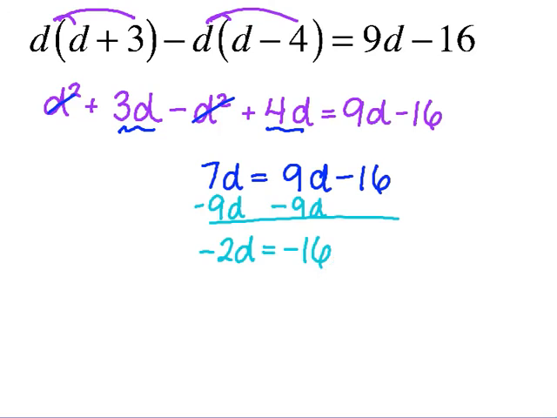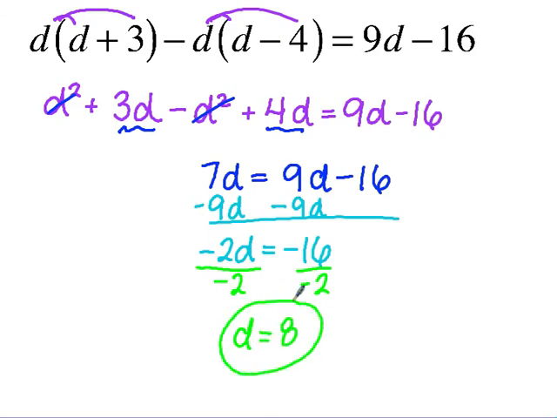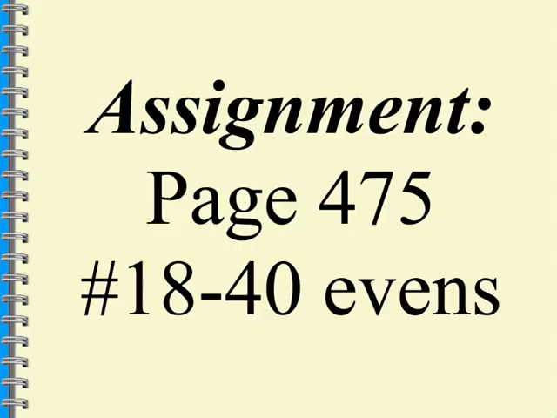okay, what do you do now? Divide by negative 2. So what does d equal? 8. Nice job. What do you think? Not too bad? Okay, your assignment then on page 475, 18 through 40, the evens. Okay, 18 through 40, the evens.